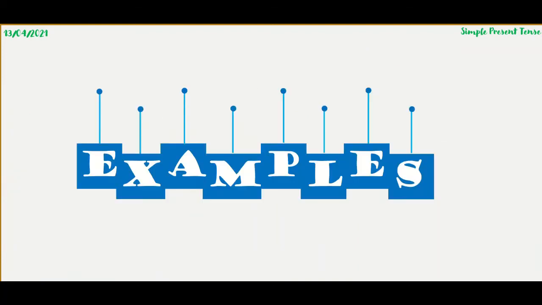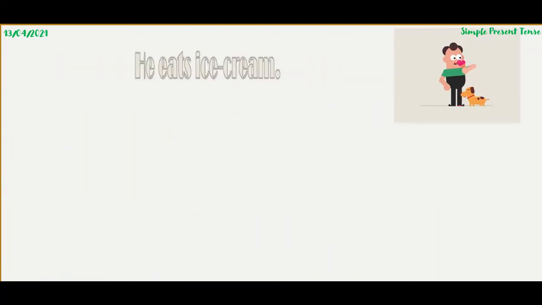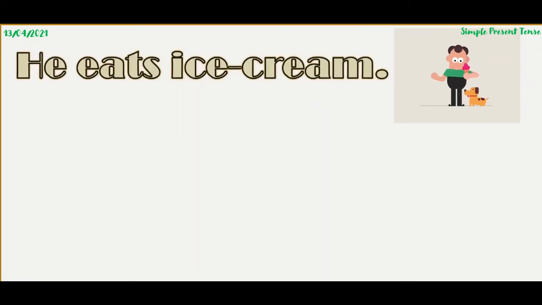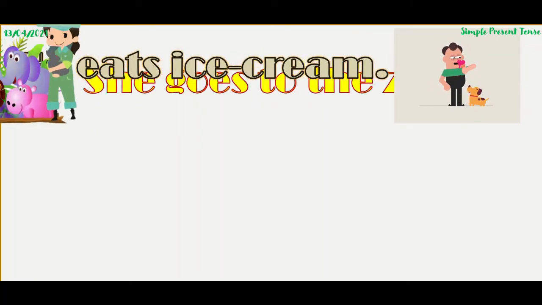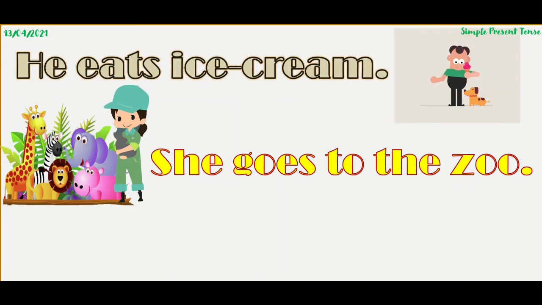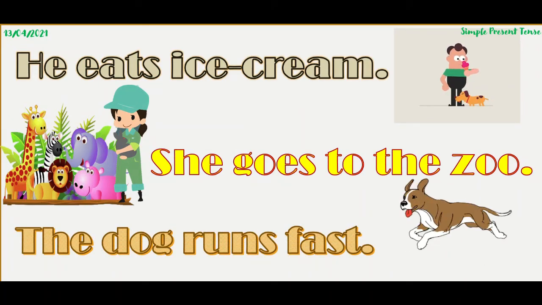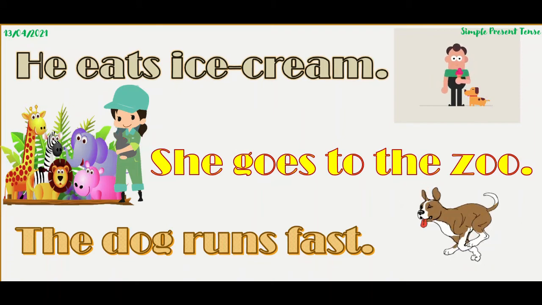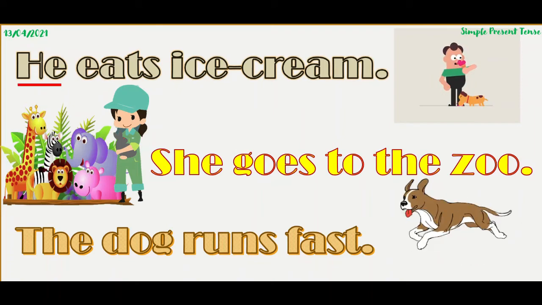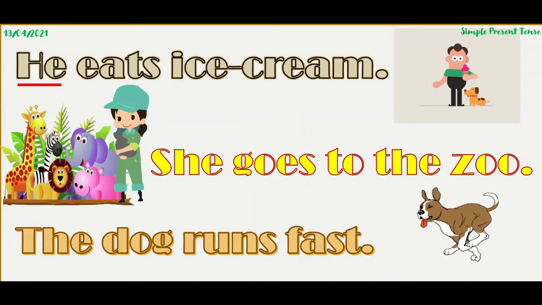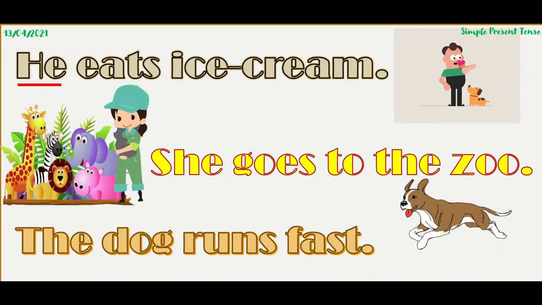Let's move on to examples. He eats ice cream. She goes to the zoo. The dog runs fast. Here, he is representing a single person, right? It's a subjective pronoun for a single person.